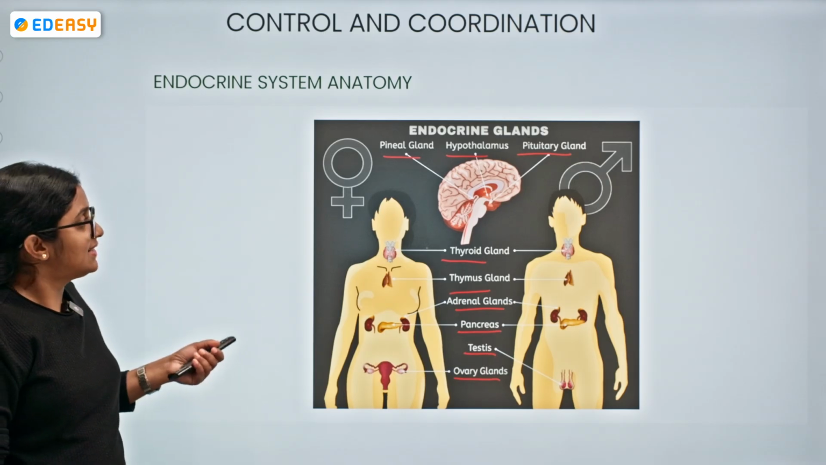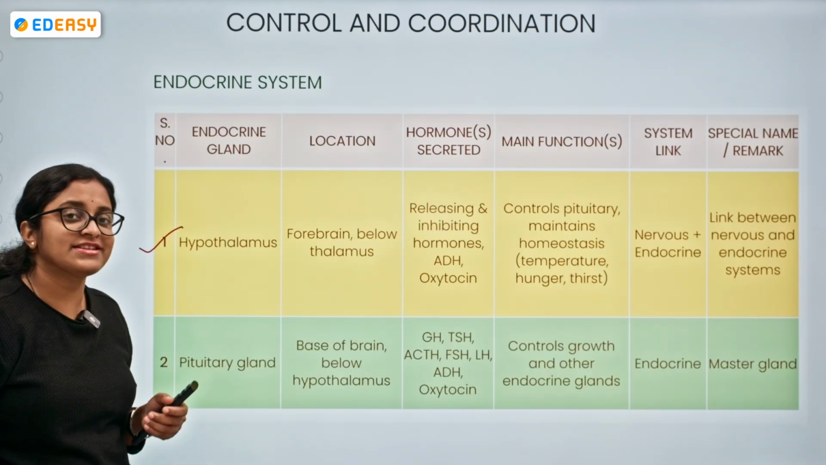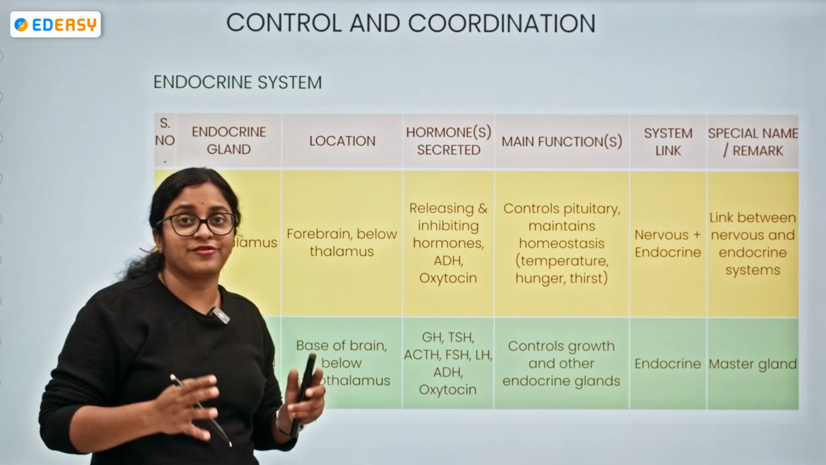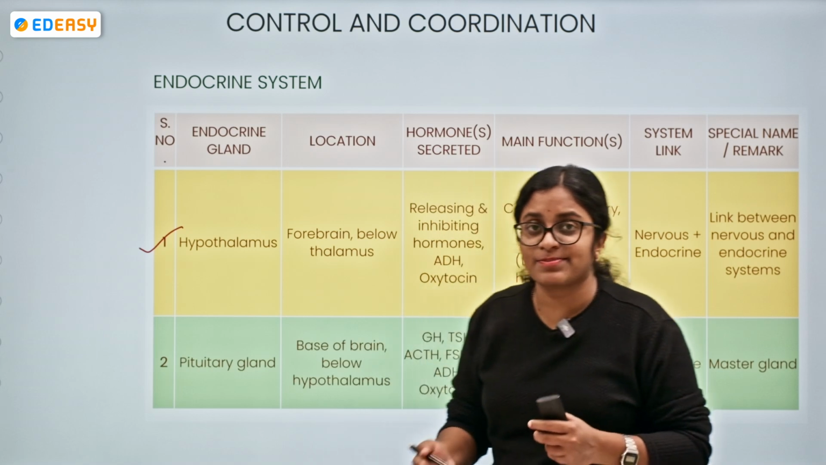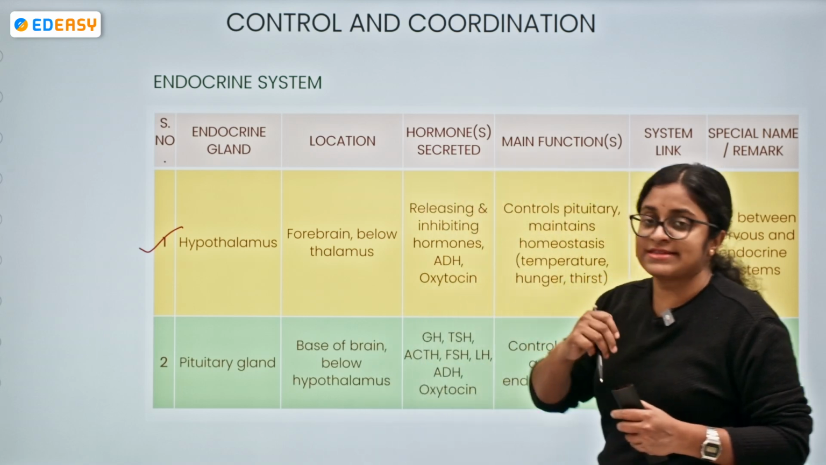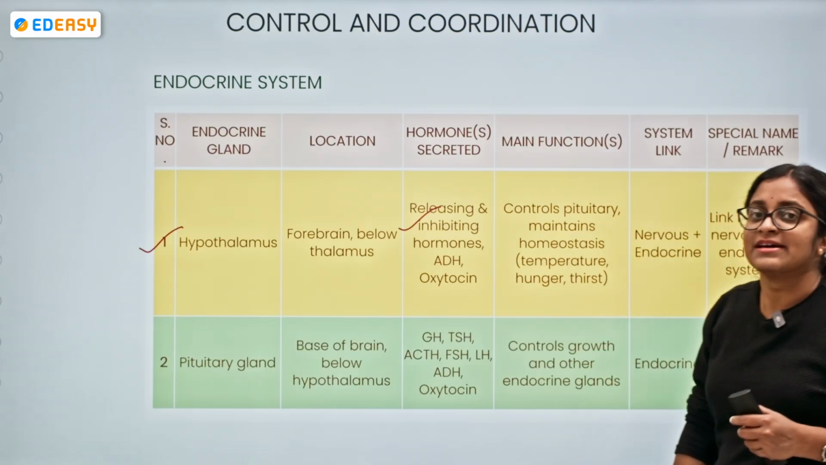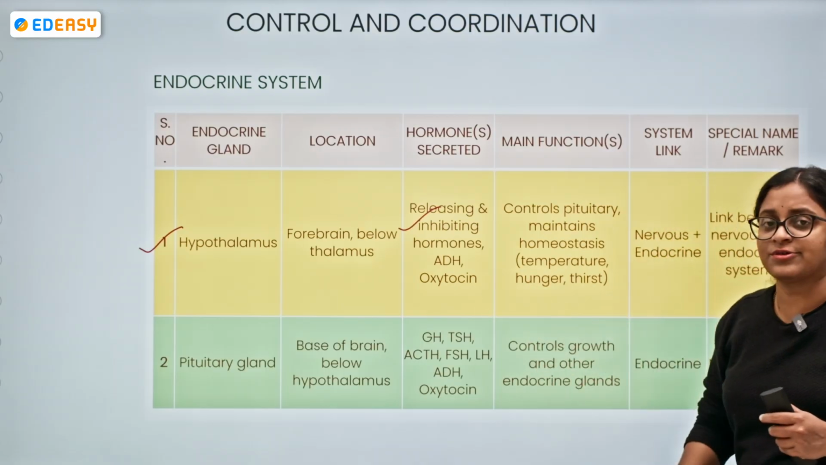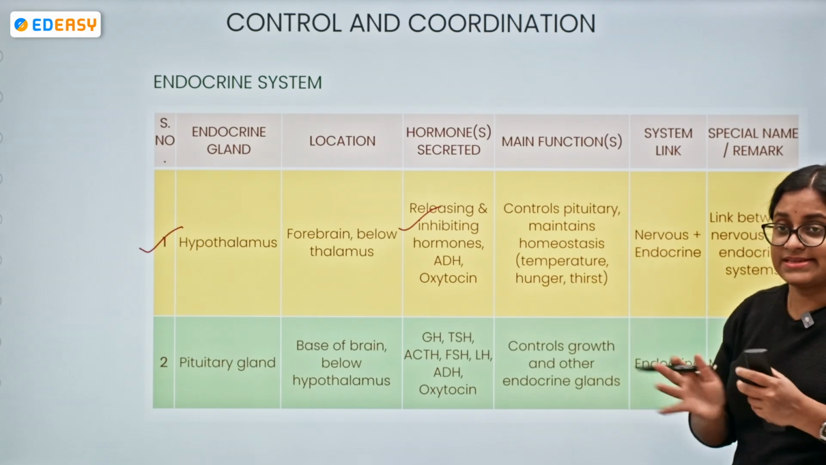Adding a discussion of this, the hypothalamus is present in the region of the forebrain below the thalamus. What is it responsible for? Various hormone secretions, like various releasing and inhibiting hormones, ADH, oxytocin. I'm not going much into details, just for the information sake I have placed this.